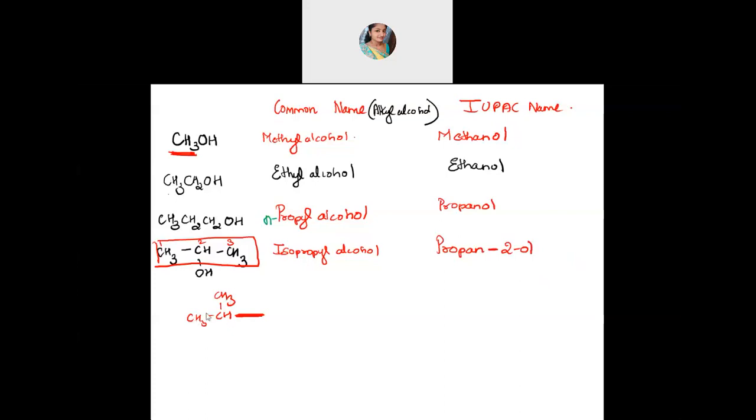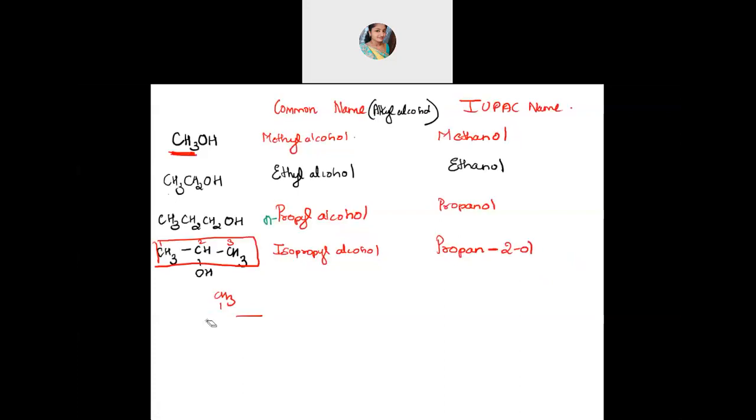So when to write iso? If you find a group like this, CH3, CH and then CH3. If you want, I'll write it here somewhere like this: CH3, CH and then CH3. If you find this continuous group present, I'm keeping this end vacant because it can be bonded to something else. The common names for a few starting compounds are important because isopropyl alcohol you will come across, then ethyl alcohol, methyl alcohol. For preparation and all, you will be coming across these. So it's important. Simple ones at least you should know.